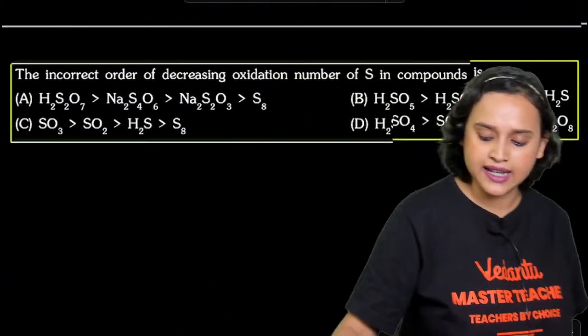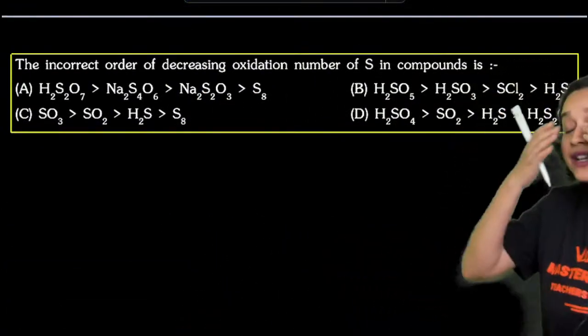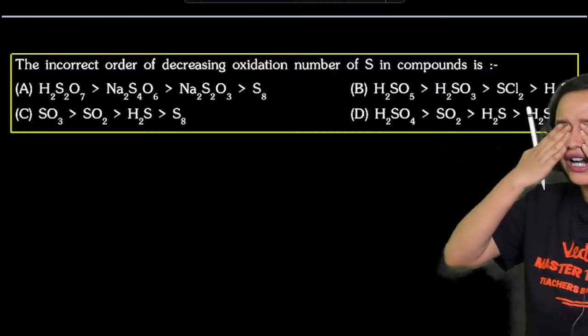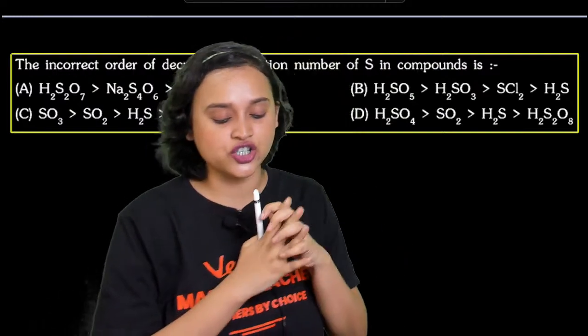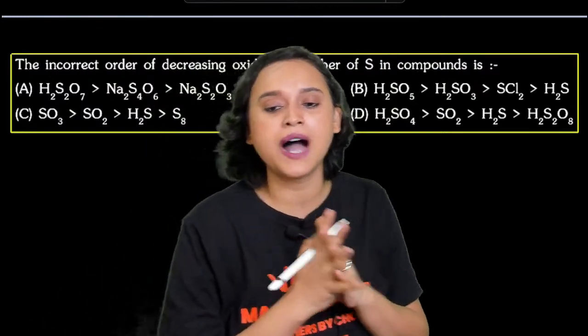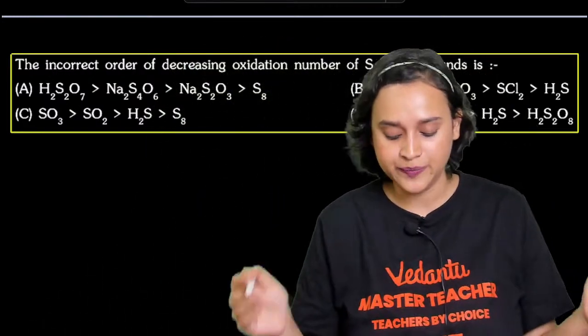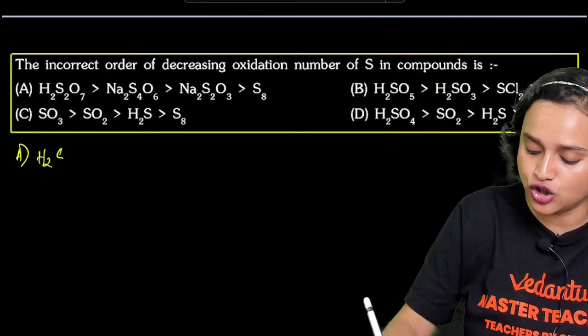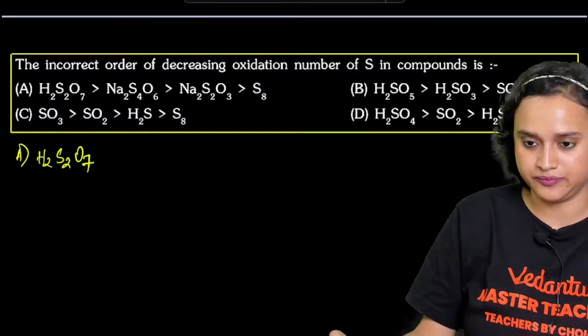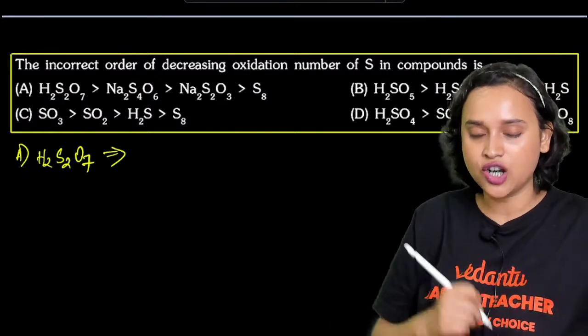Next question, guys. The incorrect order of decreasing oxidation number of sulfur in compounds is, everybody. So we have in option A, H2S2O7 first. Shall we calculate the oxidation number, guys?